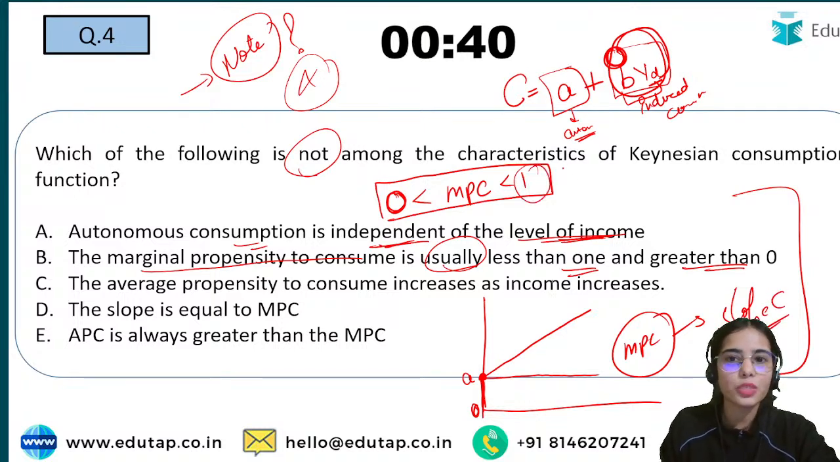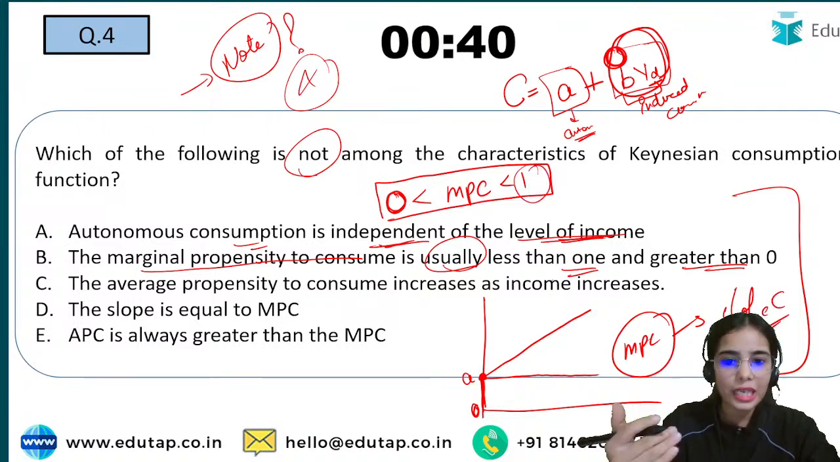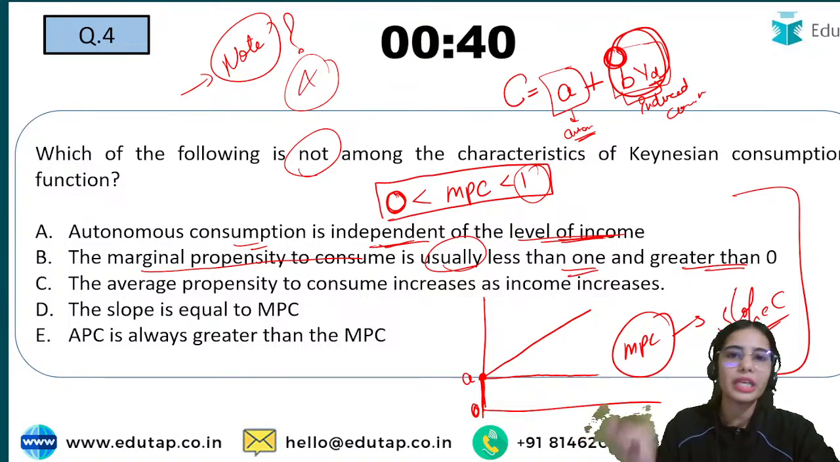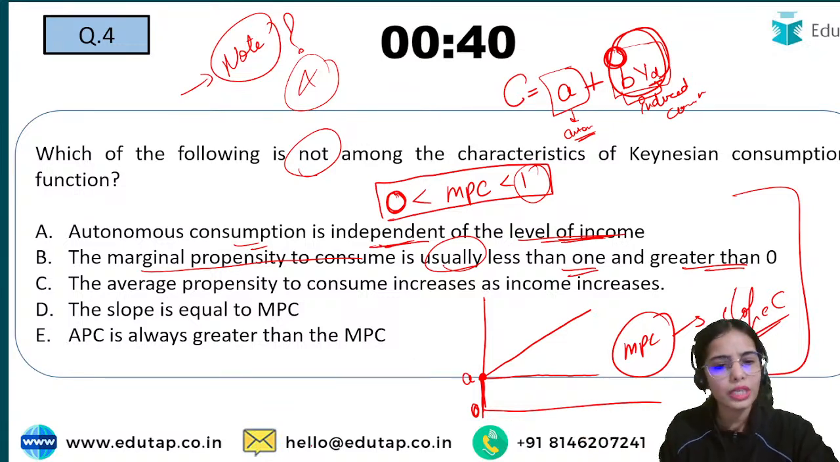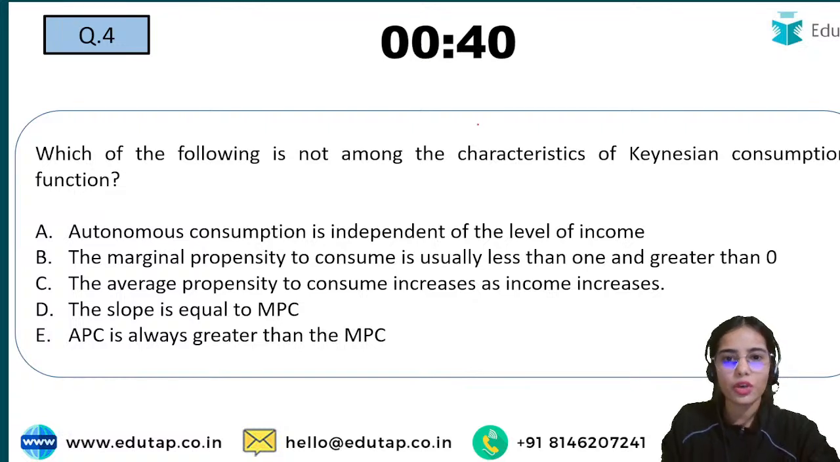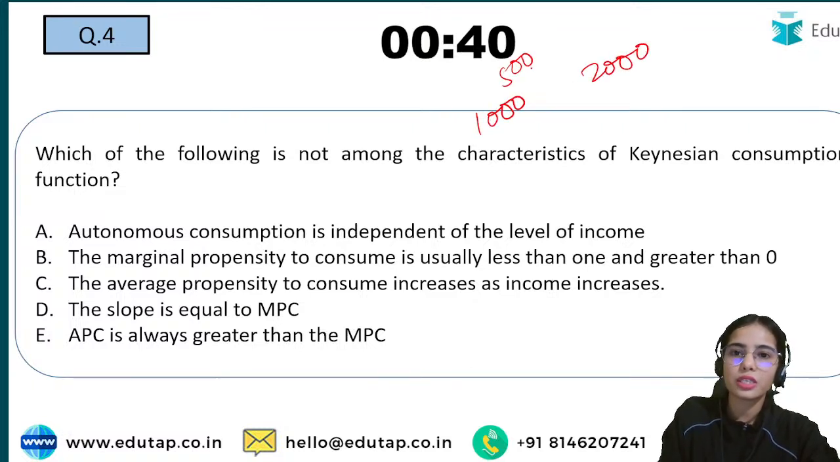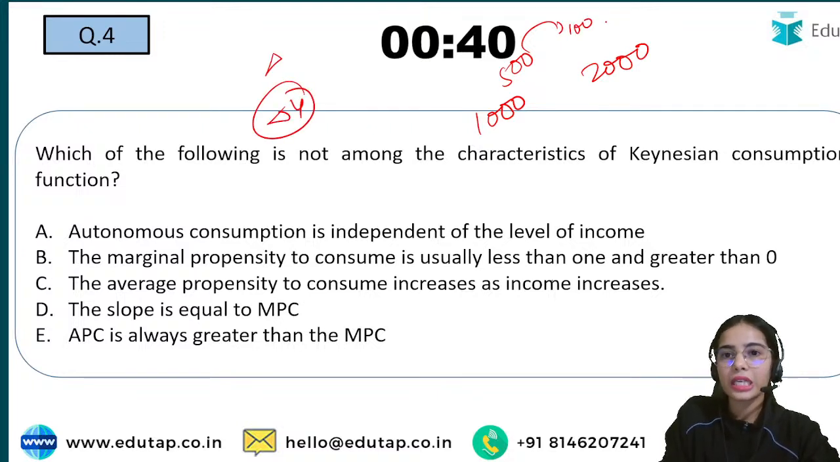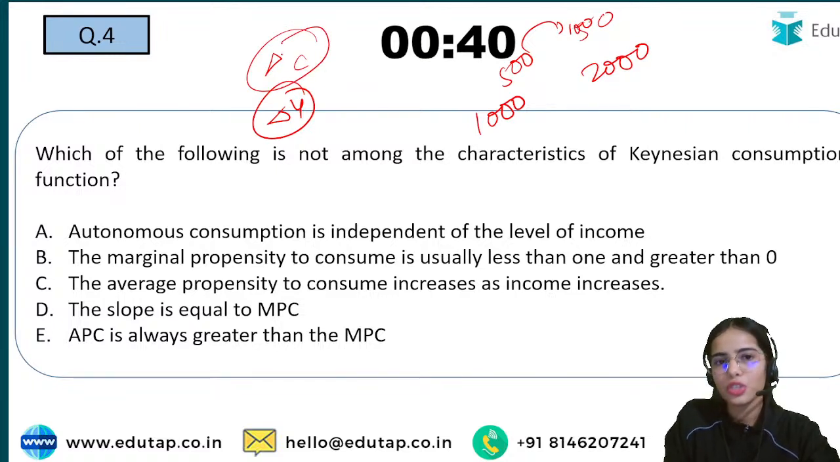If MPC is 1, then whatever the increase in income, the total will be the increase in consumption. So that is also not correct, right? If your income increases from 1000 to 2000, your consumption will also increase by 1000. That is not true, because whenever your income is increasing, you will save also.